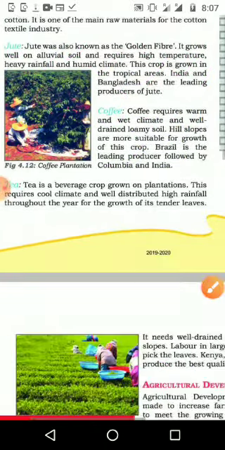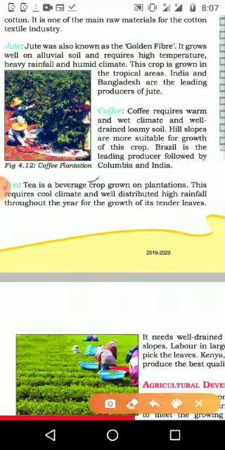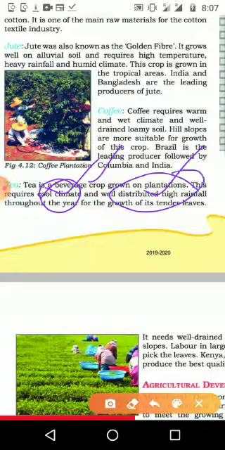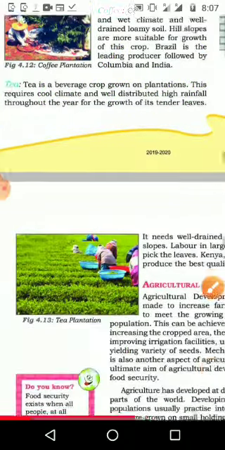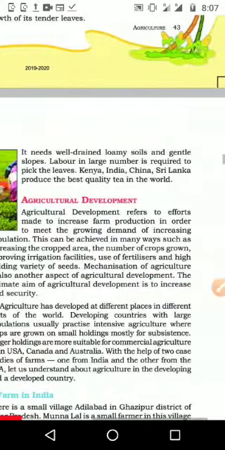Next one is tea. It is a beverage crop grown as a plantation, and it requires a cool climate and well drained soil with high rainfall, like the Ooty or Nilgiri area. We can see many tea plantations there because it is a cool area with very high rainfall. If we get a little rain every week, at least 2 or 3 times, we get new tender leaves every day.